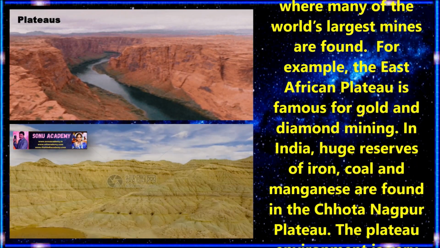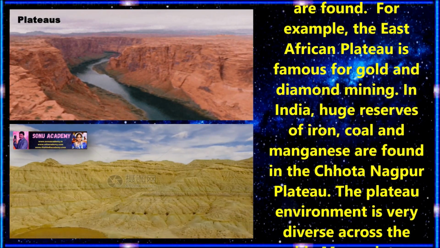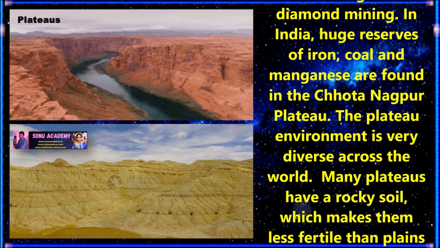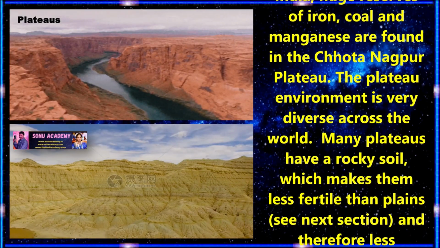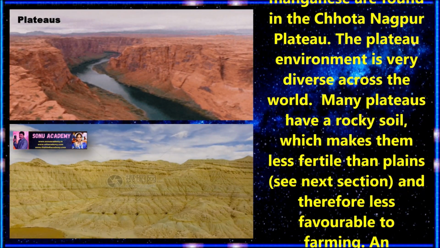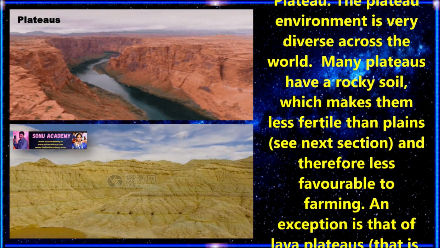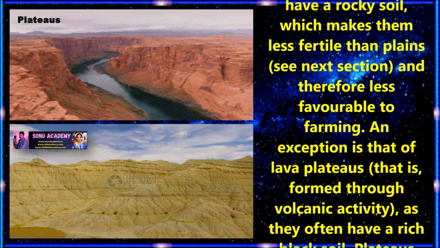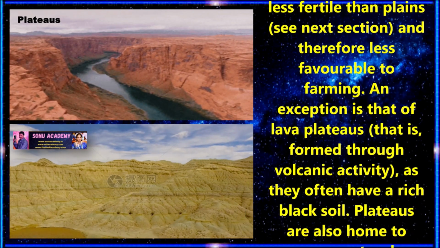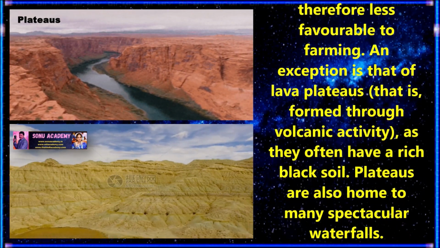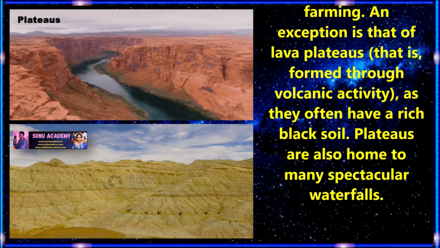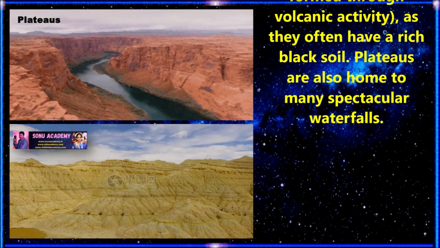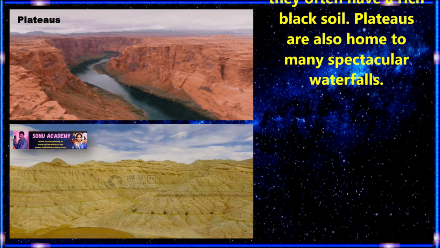For example, the East African Plateau is famous for gold and diamond mining. In India, huge reserves of iron, coal and manganese are found in the Chota Nagpur Plateau. The plateau environment is very diverse across the world. Many plateaus have rocky soil, which makes them less fertile than plains and therefore less favorable to farming. An exception is that of lava plateaus, as they often have rich black soil.